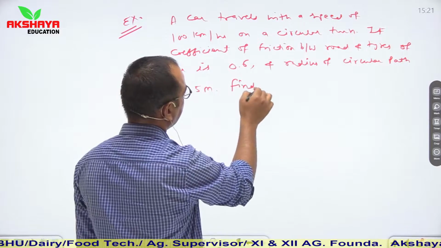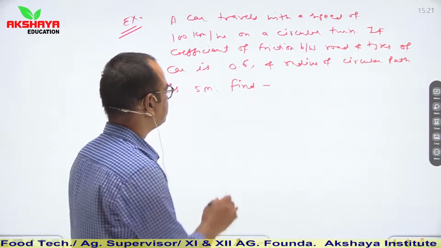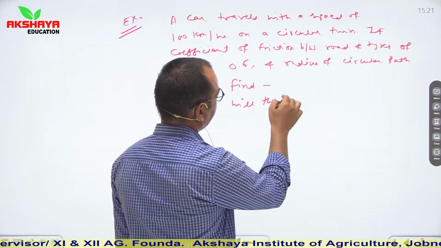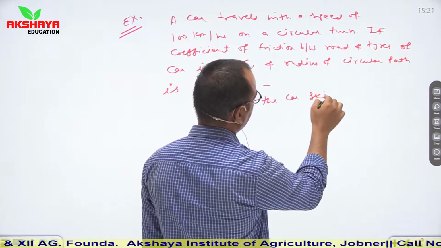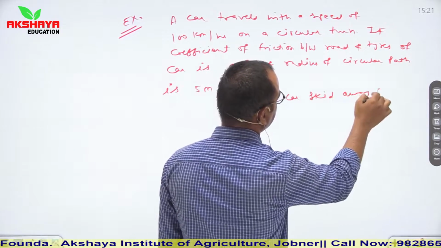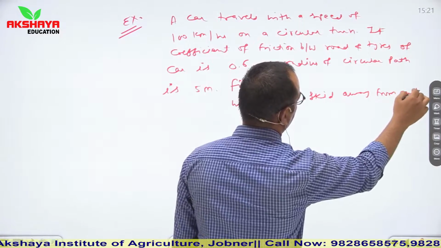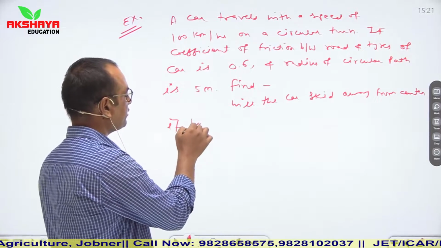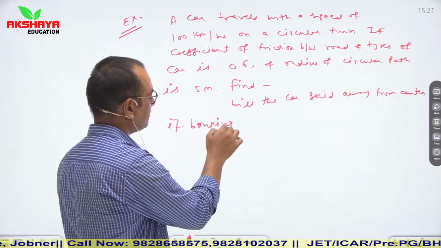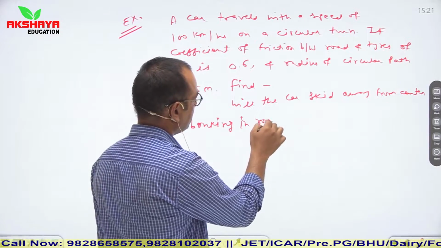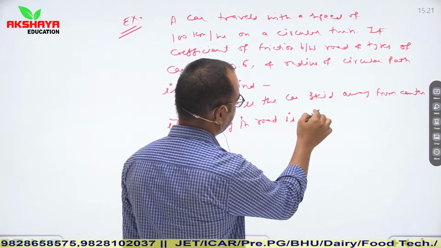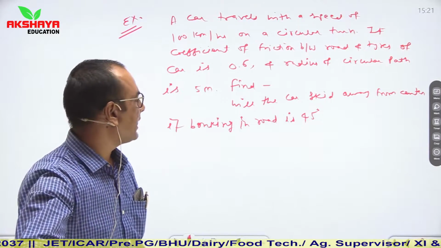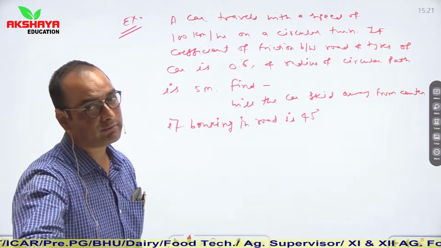So find, what has been asked here: will the car skid away from the center if banking in the road is 45 degree. Banking in the road is given as 45 degree. So we have to calculate whether the car will skid away from the center.